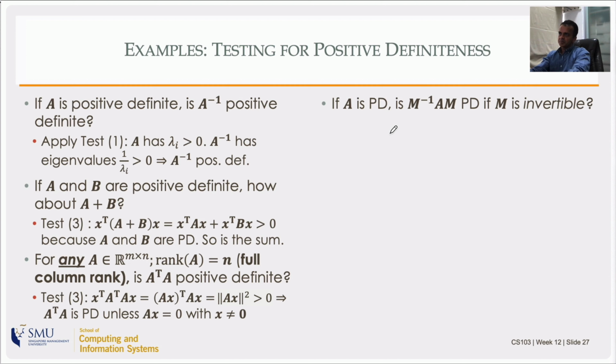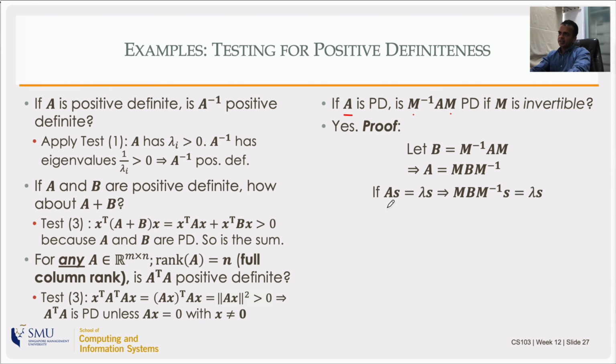Now there is another one which is interesting. A is given to be positive definite. Let's take some matrix M which is invertible, so square and invertible, and take M inverse A M. Is this positive definite? Let's verify that. Let's call this matrix B, and then A becomes M B M inverse. We know that A s is equal to lambda s, and where I see A, I just put the expression I have for A, and I get that. Now I know that M is invertible, so I can take M to the other side with inverse, and then I get B M inverse times s is equal to lambda times M inverse s.